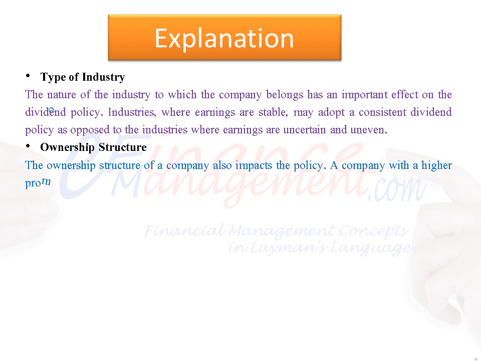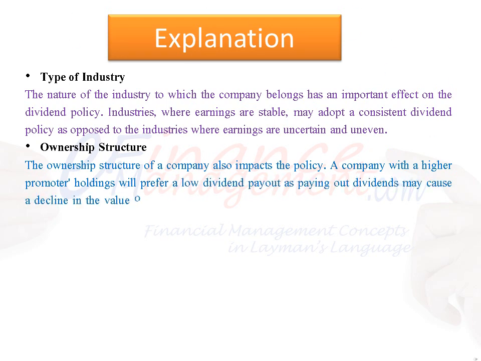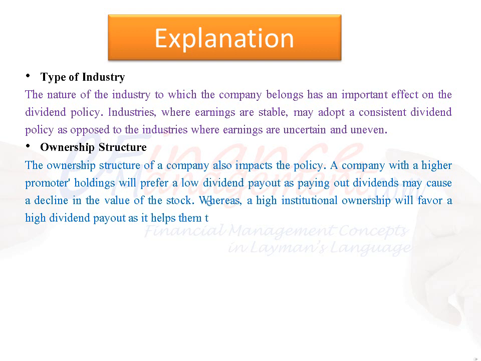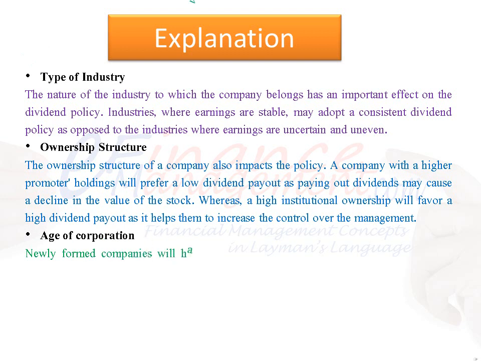A company with higher promoter holdings will prefer a low dividend payout, as paying out dividends may cause a decline in the value of the stock. Whereas, a high institutional ownership will favor a high dividend payout as it helps them to increase the control over the management. Age of corporation: newly formed companies will have to retain a major part of their earnings for further growth